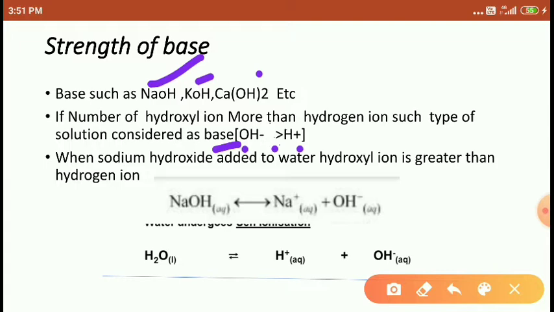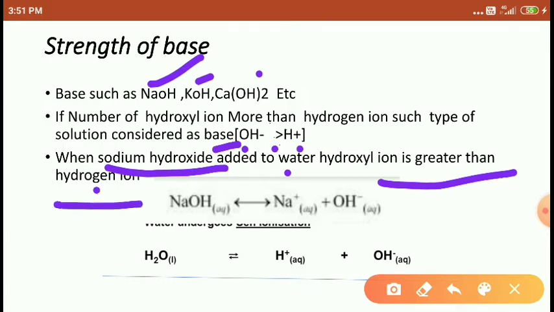Example, friends. When sodium hydroxide is added to water, the hydroxyl ion becomes greater than the hydrogen ion. Let's see. The base we are using here, NaOH, dissociates to form Na plus and OH minus.